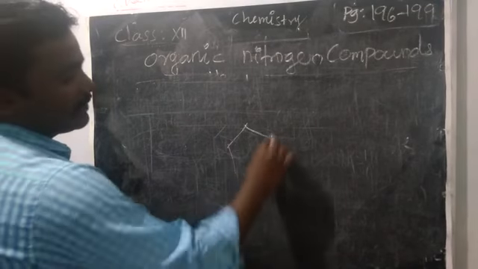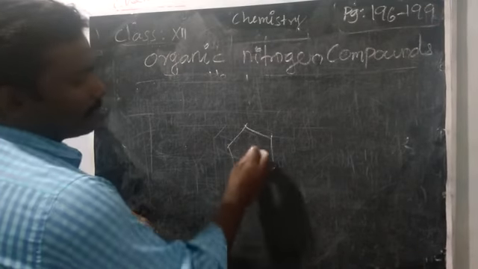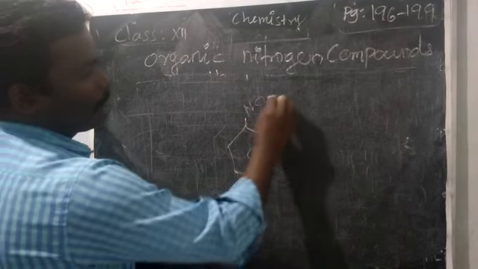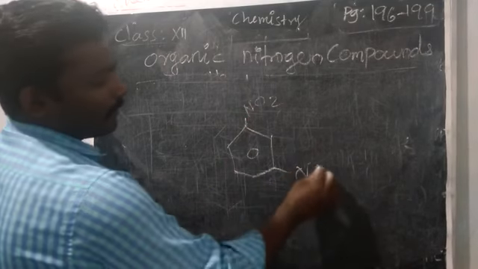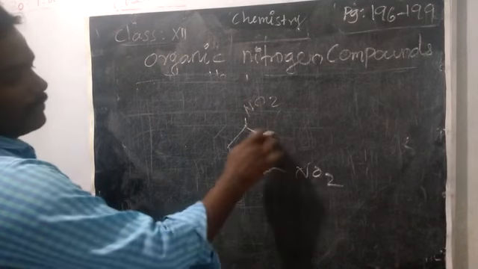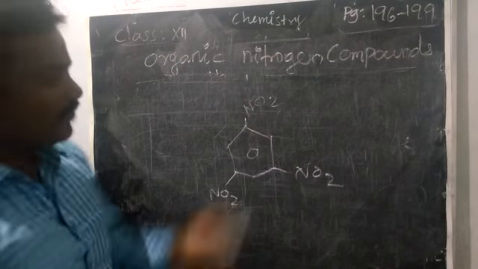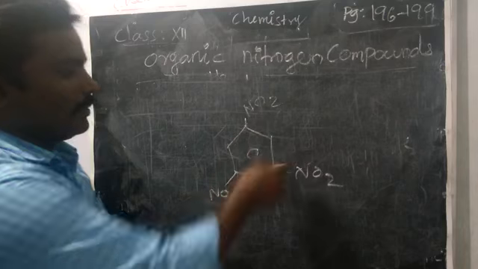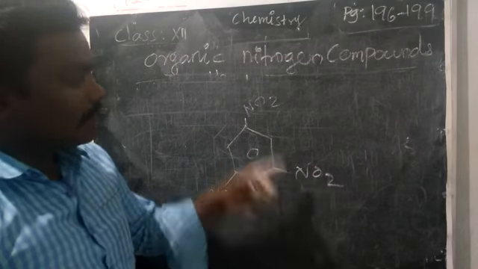Next, a very important compound, benzene ring with 3 nitro groups, NO2. We should not have the NO2 in the nearby carbon, adjacent carbon. We should not have the NO2 adjacent to one another, right?